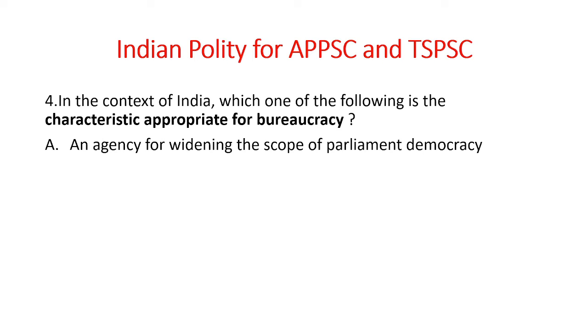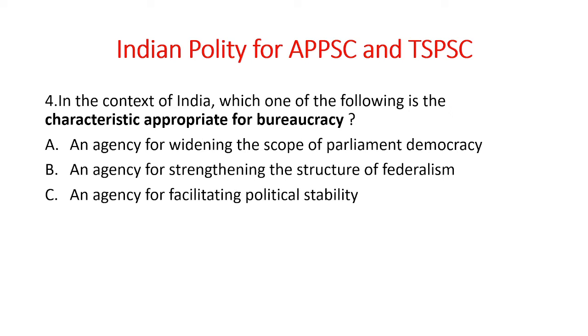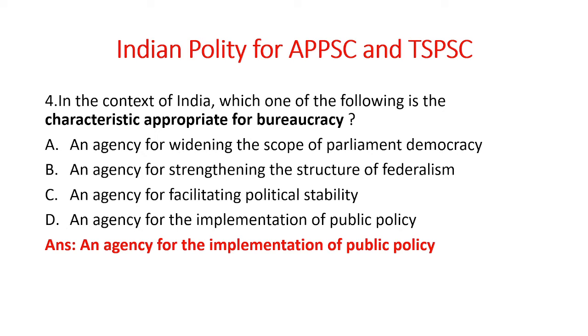So the options are: an agency for widening the scope of parliamentary democracy, an agency for strengthening the structure of federalism, an agency for facilitating political stability, an agency for the implementation of public policy. So which of the following characteristics is appropriate for bureaucracy? And the answer is an agency for the implementation of public policy. The bureaucrats work for the welfare of the public by implementing the public policy properly.